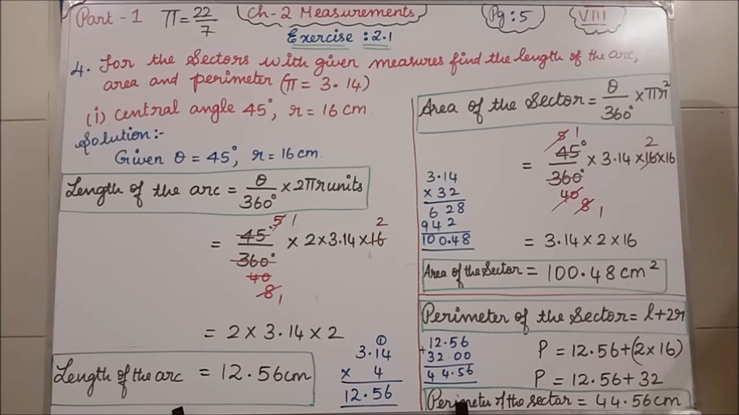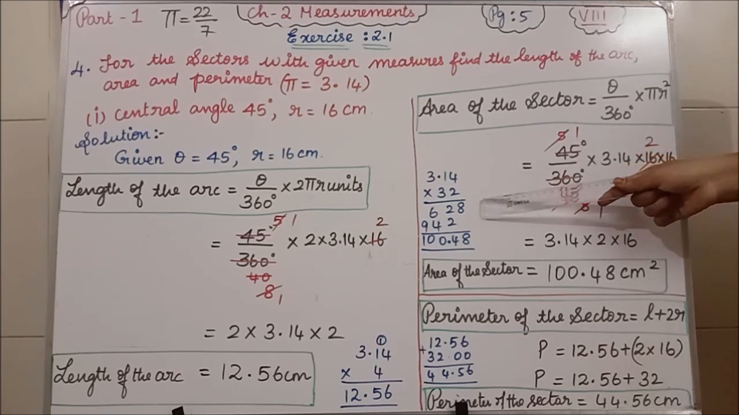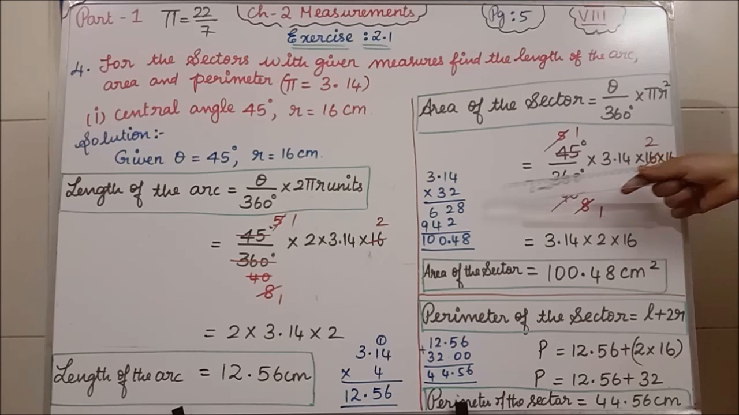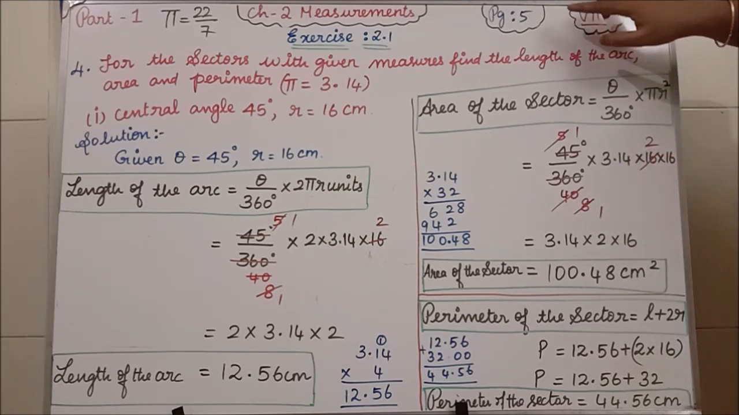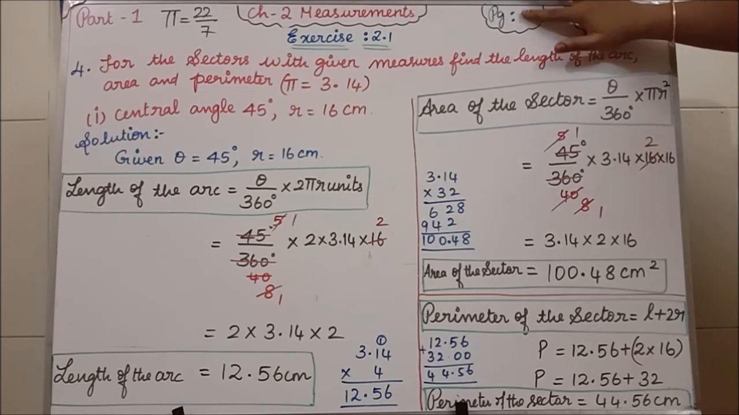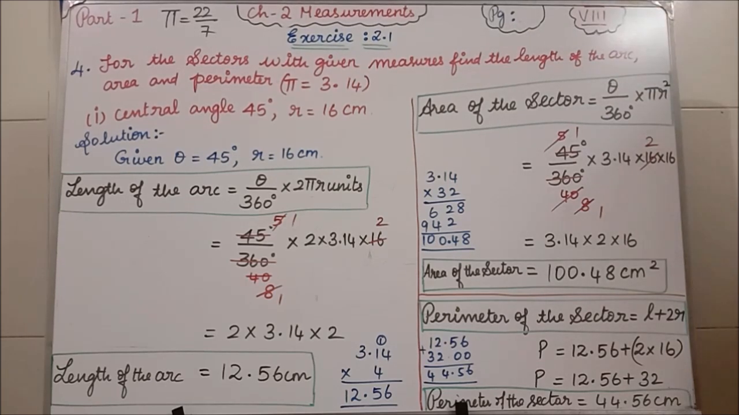Students, only for area you have to put centimeter square. For the perimeter and length of the arc you have to write just centimeter or meter. In the question, if it is centimeter, you are going to write centimeter. Clear? Since I don't have space here, I have done the calculation here, but you are going to write the calculation on this side only. Okay students, this is not page number 5, this is your page number 6.